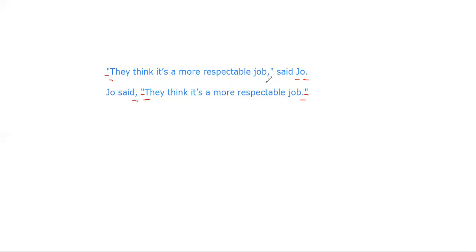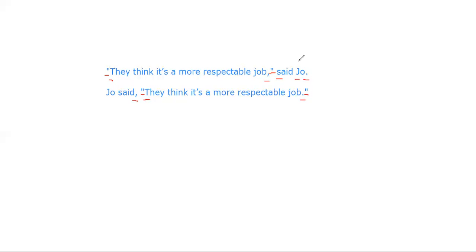Then the punctuation mark for the sentence is before the close inverted commas. Here you have the close inverted commas, and then the reporting verb after closing the inverted commas. This has to be a small letter. The first word said, s here is supposed to be small. Okay, and then obviously Joe is a name. It's a proper noun, so this is going to be a capital letter.